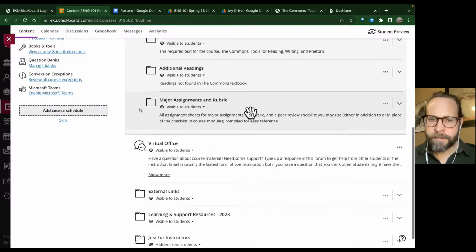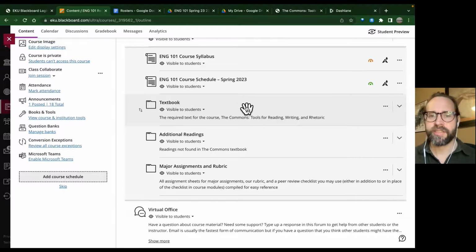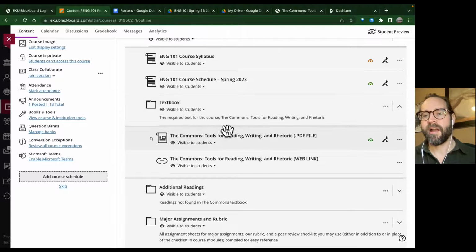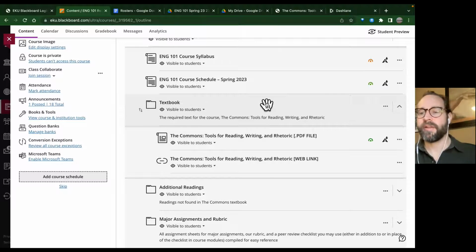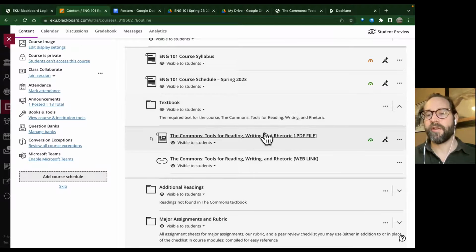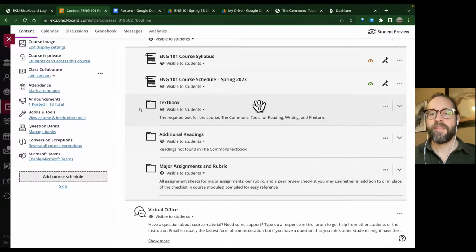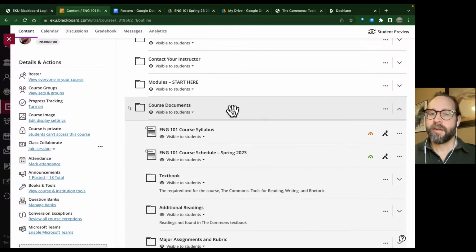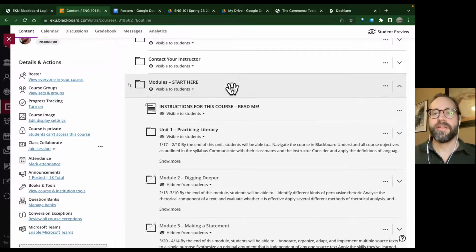So here's your class textbook. You can see the Commons is an EKU created textbook. It is at no cost for students. There's a PDF file. I encourage you to download the PDF and use it that way. And there are some additional readings that we'll use here. But just getting right into the class, what you need to do to get started.